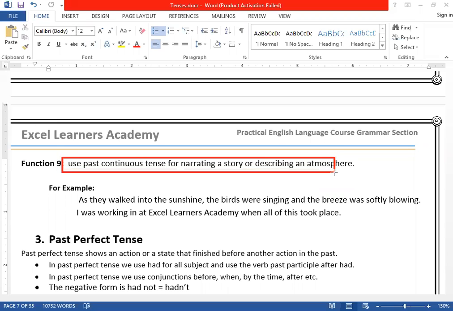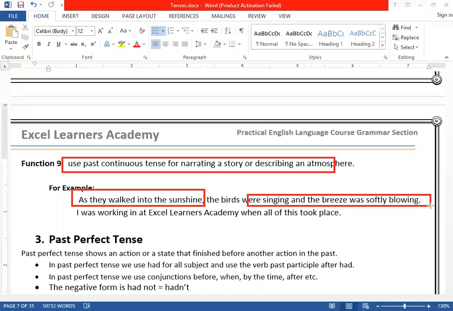Past continuous is used. For example, as they walked into the sunshine, can you see? As they walked into the sunshine, the birds were singing. The birds were doing what? The birds were singing and the breeze was softly blowing. So we are talking about a story, or you want to explain or describe a situation or atmosphere, we use past continuous in that case.